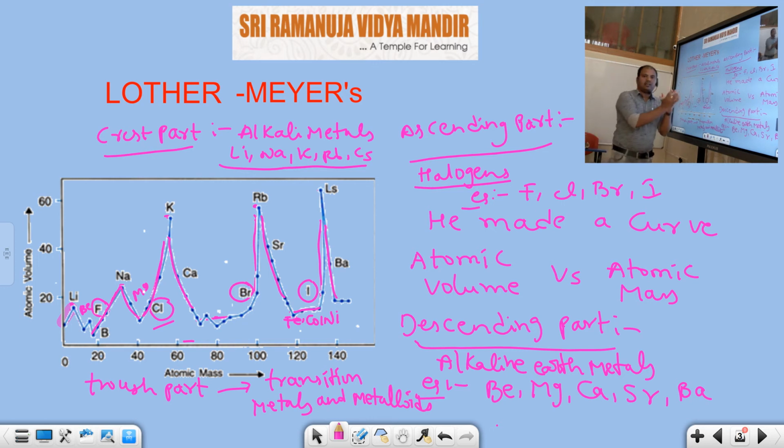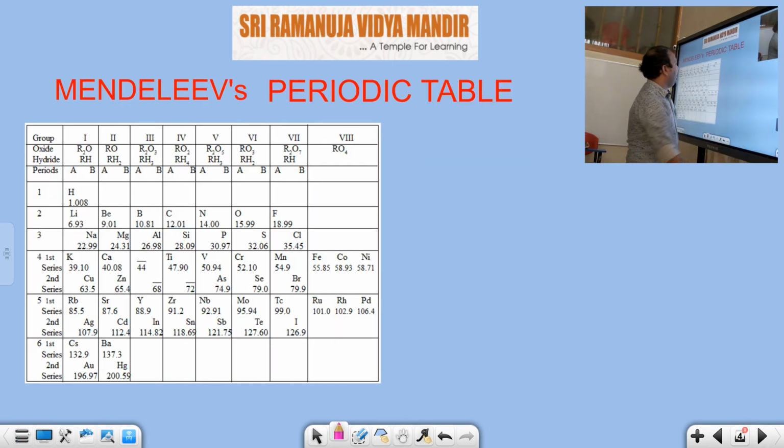Why was this Lothar-Meyer curve a failure? What is the main drawback? It is impossible to remember the position of all the elements. It is very difficult and impossible to remember all these element positions. That's why this one was rejected. I hope that you can understand this one, and we will go to another one.